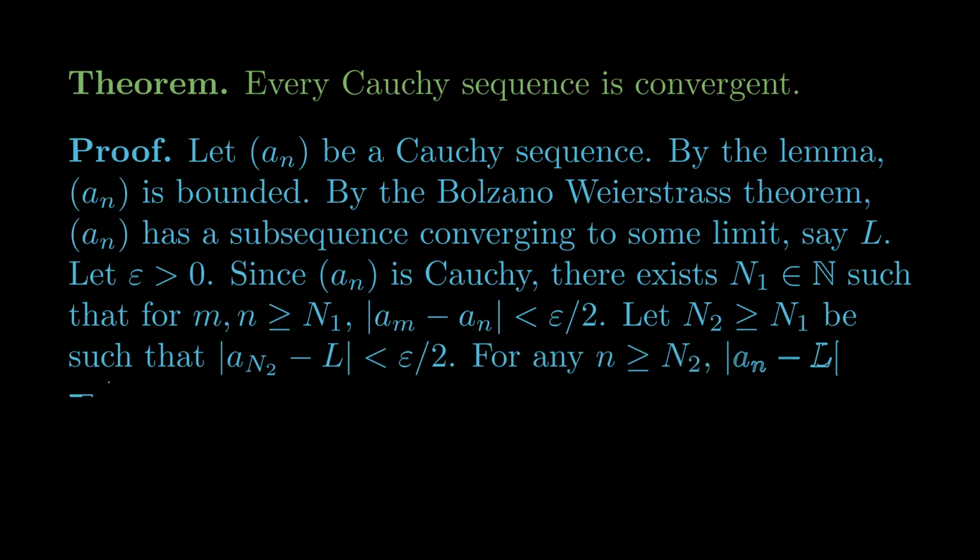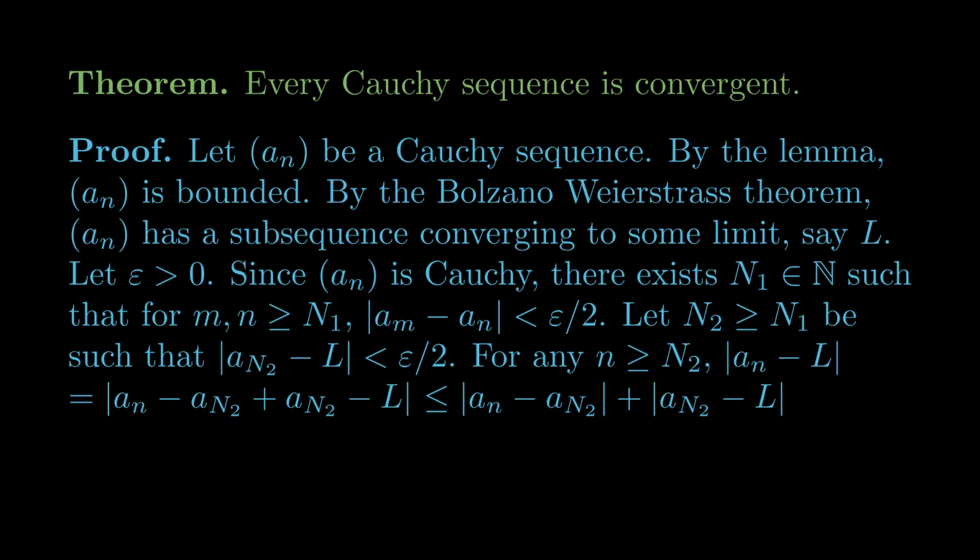For any natural number n greater than or equal to big N2, the absolute value of a_n minus L is equal to the absolute value of a_n minus a_{N2} plus a_{N2} minus L, which is less than or equal to the absolute value of a_n minus a_{N2} plus the absolute value of a_{N2} minus L, and each of these is bounded by epsilon over 2, the first because of our Cauchy condition, and the second because of that subsequence convergence. And so this total is less than epsilon.